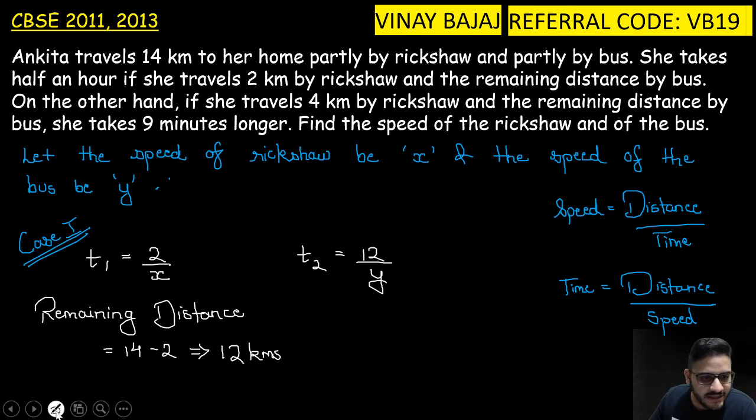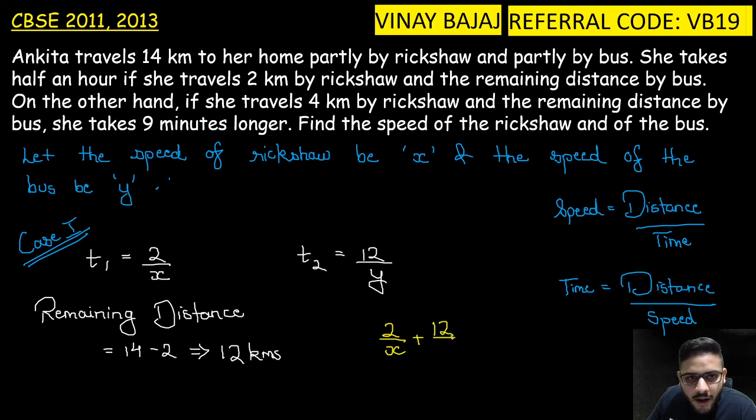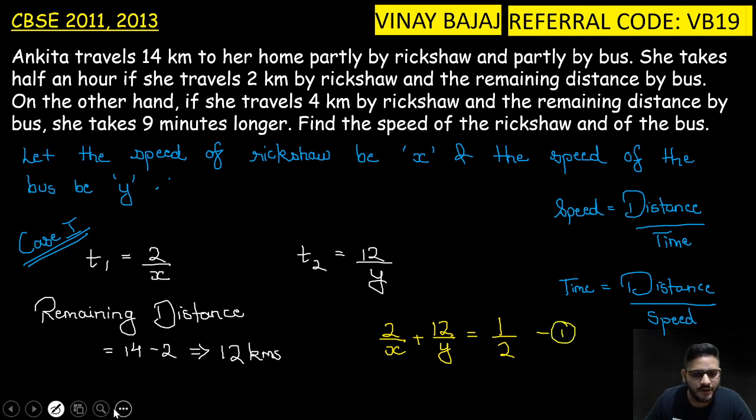Can I frame the equation here with some other ink? That is 2 upon x plus 12 upon y is equal to half an hour, that is 1 by 2. This is my equation number 1. Let's solve case 2 now.